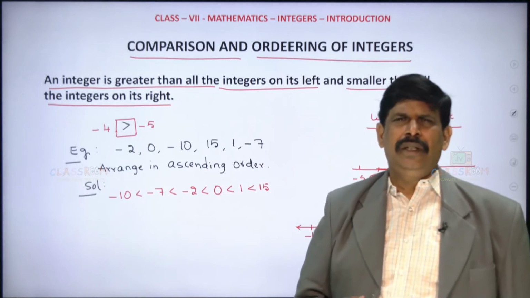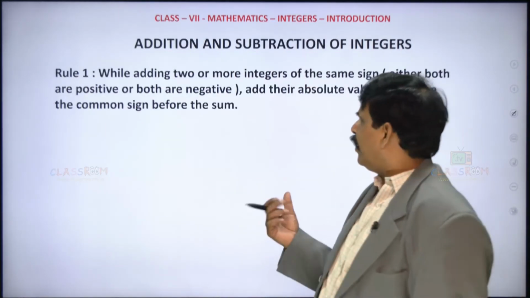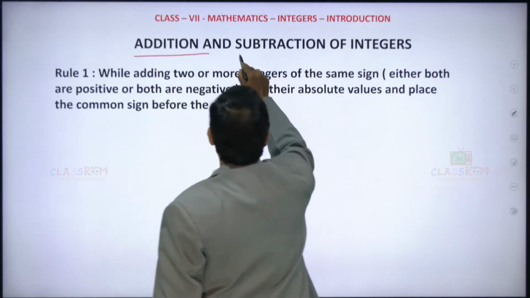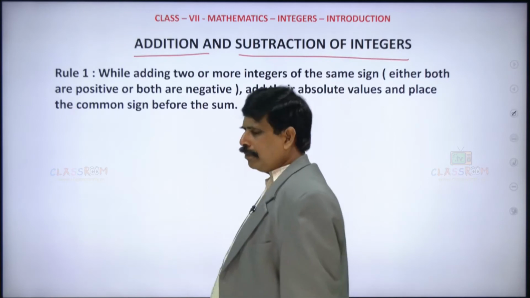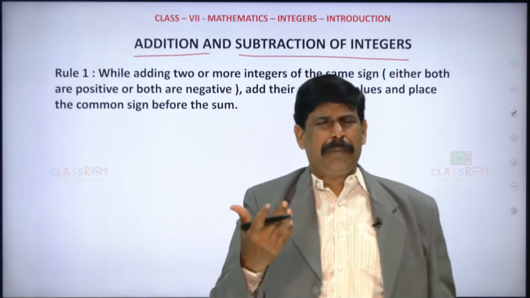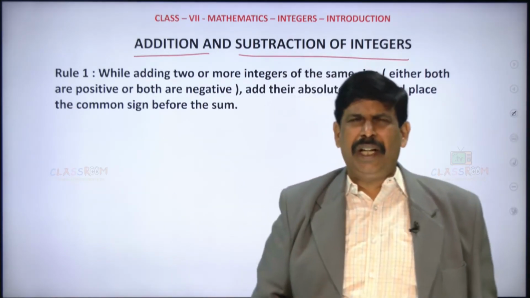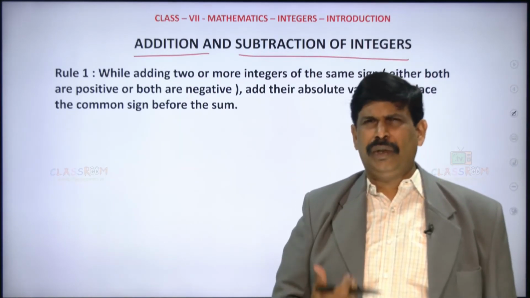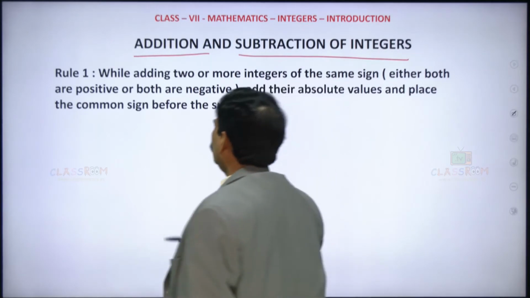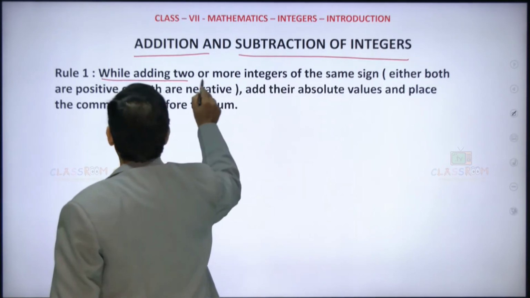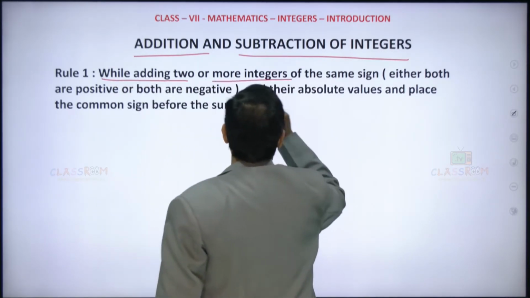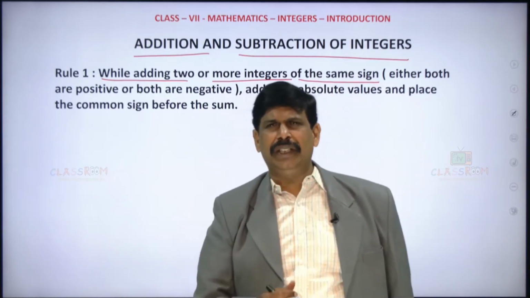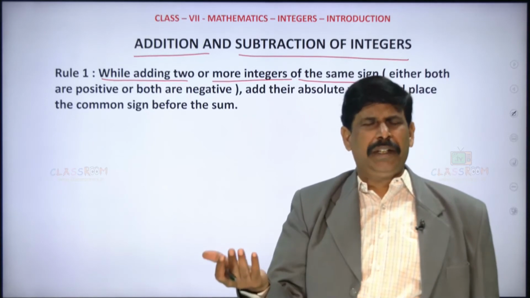Is it clear? And now, let us see how we can add and subtract the integers. This addition and subtraction you have already learned. So there are some rules. We should understand mainly 3 rules here. So what are those 3 rules here? While adding 2 or more integers of the same sign, because see, when it comes to integers, we have positive numbers, negative numbers and 0.